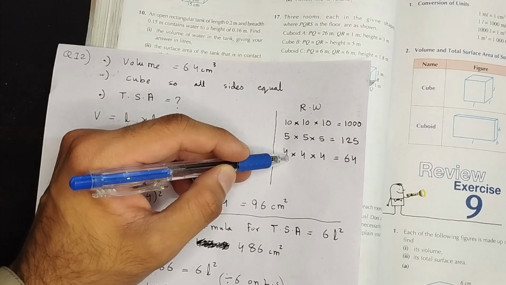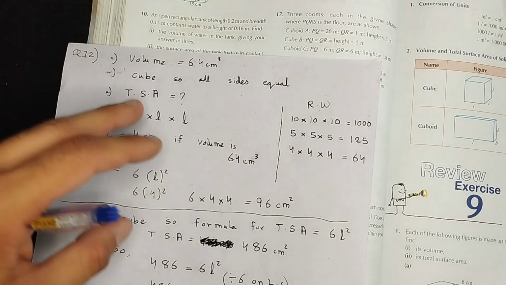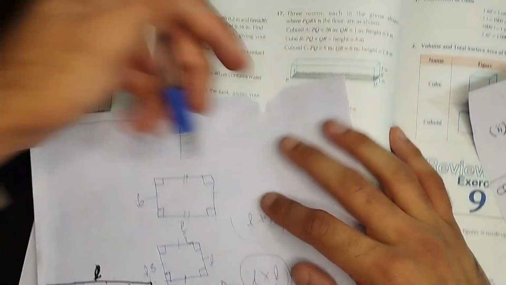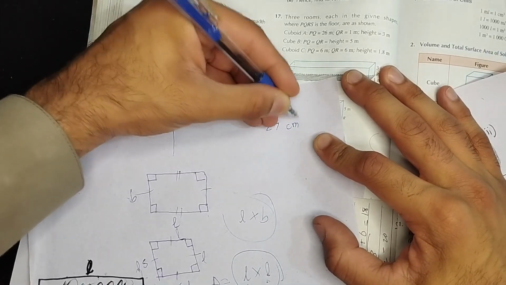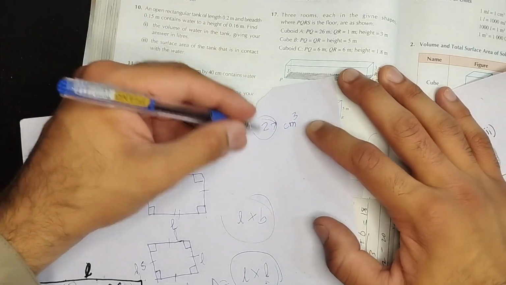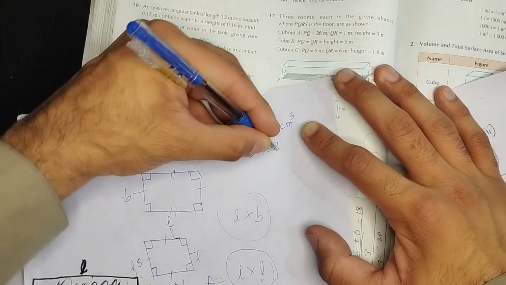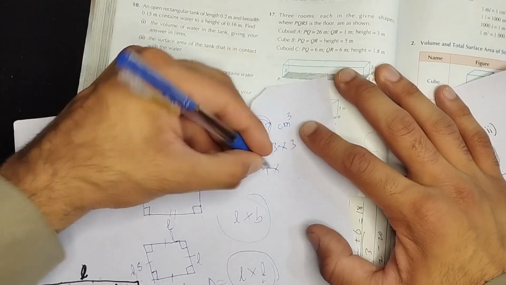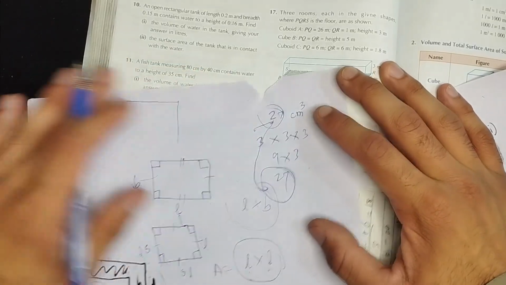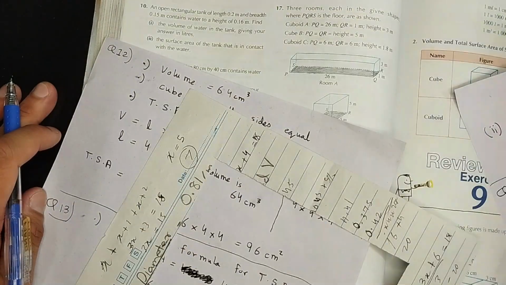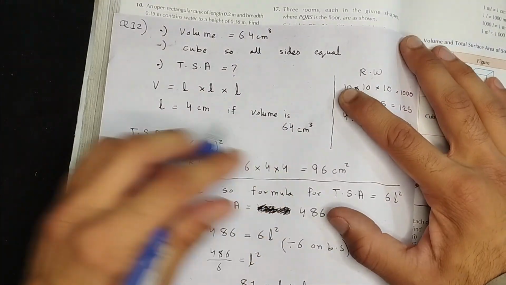Let's say the volume given to me was, let me pick a rough number here, 27 centimeter cube. Then obviously this is even less than 4 by 4, so I'm going to try 3 multiplied by 3 multiplied by 3. 3 3s are 9. 9 multiplied by 3 is 27. It's exactly the same. So I'm going to keep guessing until I get the right answer, or the answer that is closest to the volume that is given to me, right? That will be my answer then. That will be my length.